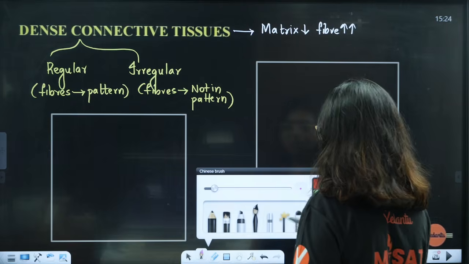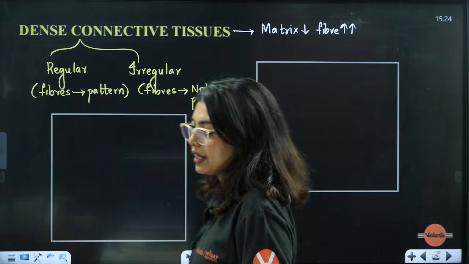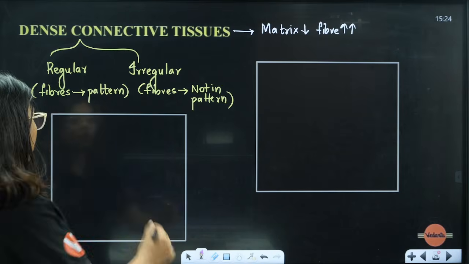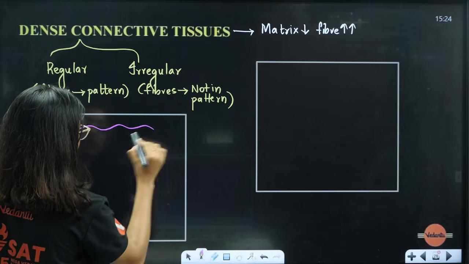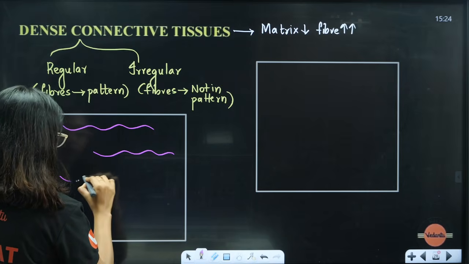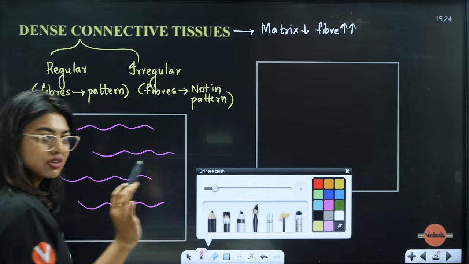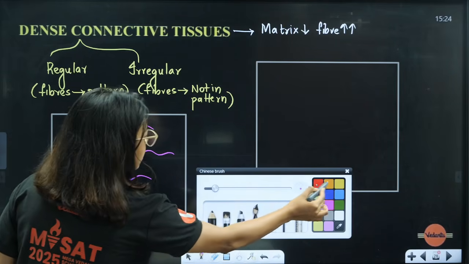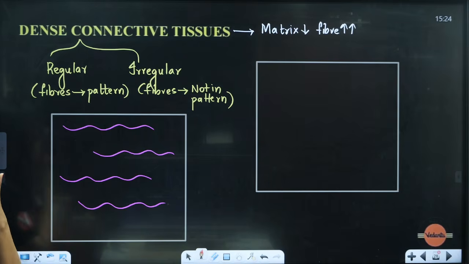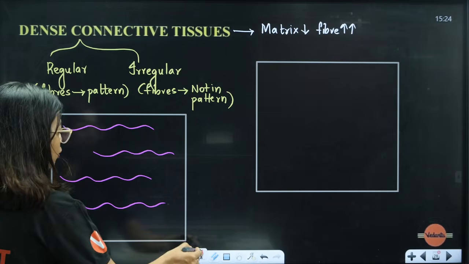So like that. So here you can see the fibers are going to be arranged in a regular pattern. Let's say this is the fibers. And in between, fibroblast cells also will be there. I am not going to draw that. Now students, here one thing is, whenever we have regular connective tissue, one thing that you need to observe is